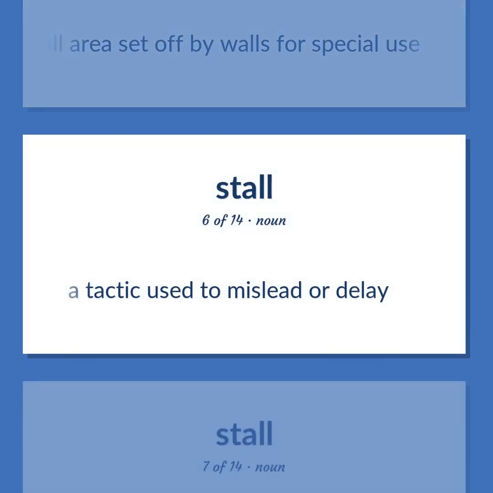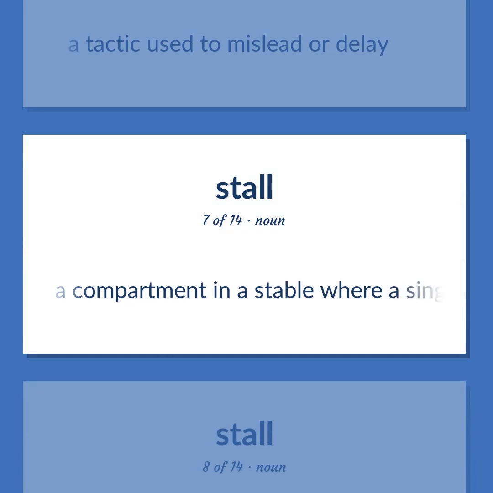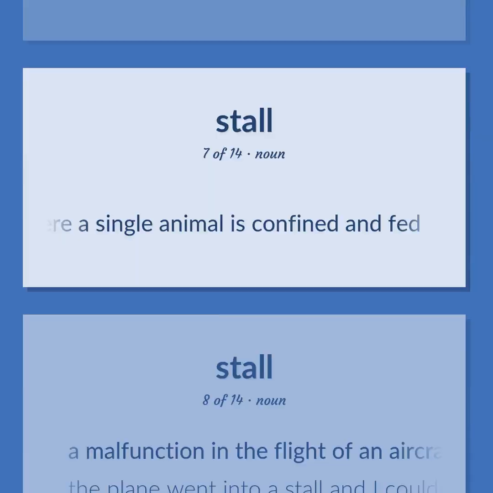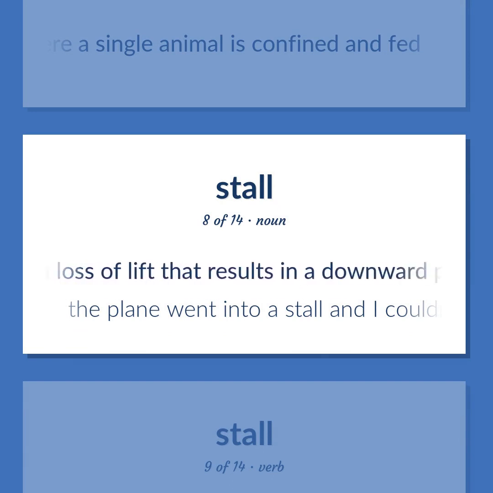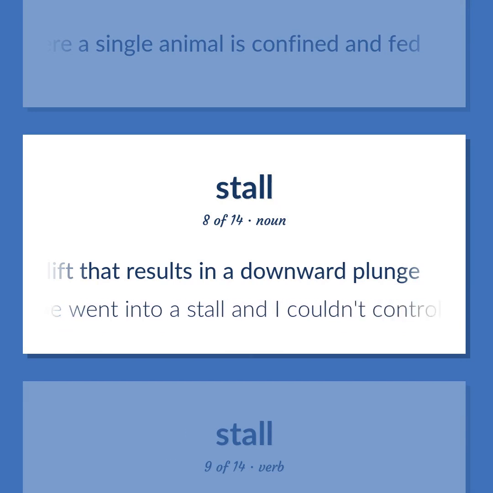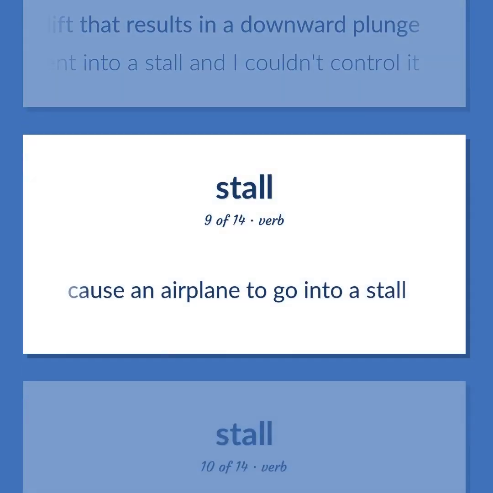A tactic used to mislead or delay. A compartment in a stable where a single animal is confined and fed. A malfunction in the flight of an aircraft in which there is a sudden loss of lift that results in a downward plunge. The plane went into a stall and I couldn't control it. Cause an airplane to go into a stall.